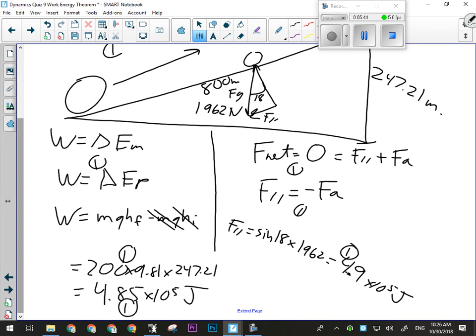I was just wondering why you did force times distance instead of force times cos theta times distance. Because I'm using F parallel up here. It's not a question where I have the horizontal component doing the work.